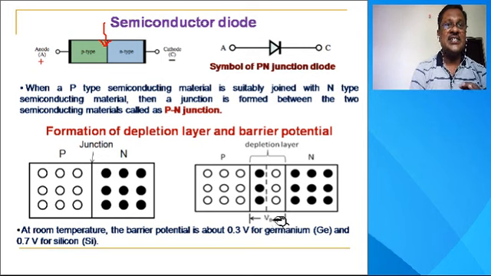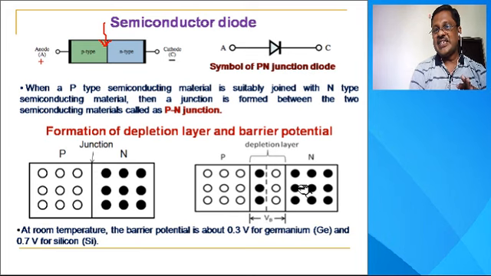Now this potential prevents further diffusion of charge carriers, because in this depletion region, in the p-type region, there are electrons. When electrons from the n side cross the junction, they are repelled by these electrons, and therefore the diffusion will never take place.